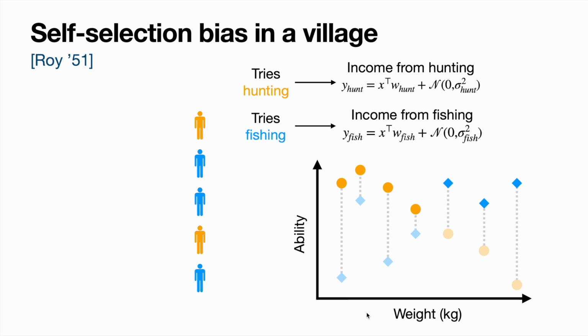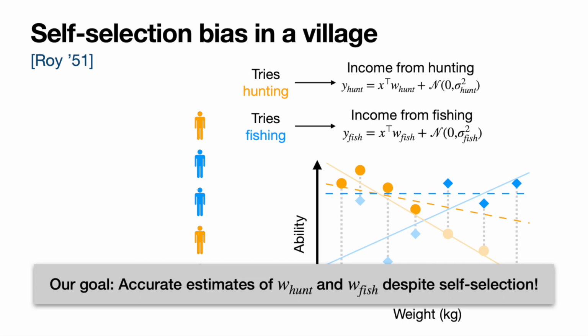Now let's say we go out into this village and we collect data. What we'll observe, if you look at the graph on the right, are the solid circles and squares. And if we try to run our regression predicting what makes a good hunter and what makes a good fisher, we'll end up with the following lines of best fit. Whereas what we actually wanted to measure are these solid lines of best fit. The problem is that we don't observe the hunters on the right who chose to fish instead, and the fishermen on the left who chose to hunt instead.